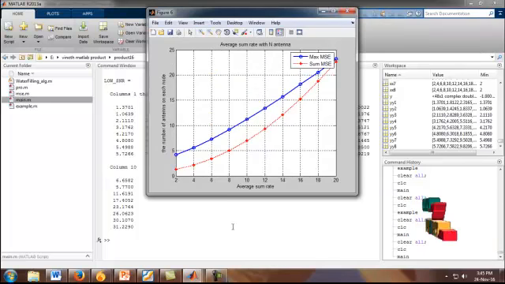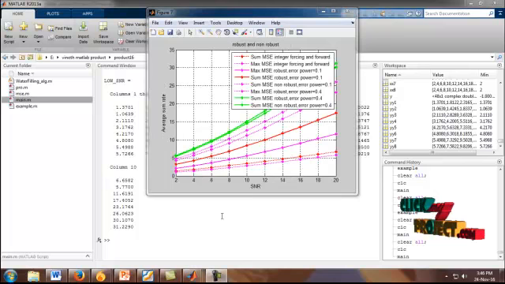Figure 6 shows the average sum rate of n antennas. The X label shows the average sum rate, and the Y label shows the number of antennas on each node. The blue color line shows the maximum value of MSE, and the red color line shows the sum of MSE. So we can easily measure the n antenna receivers.